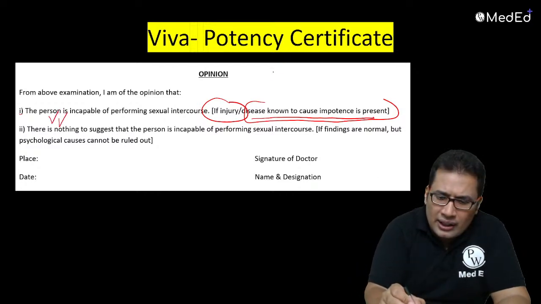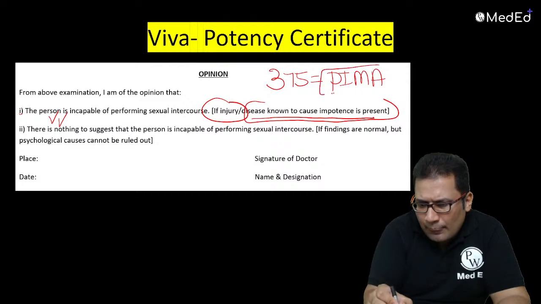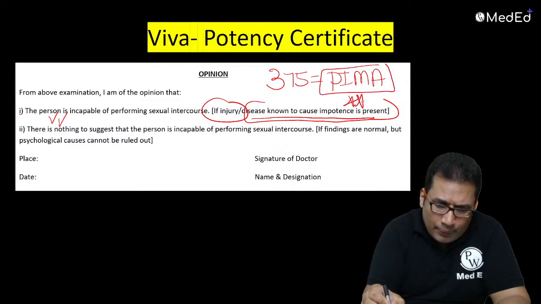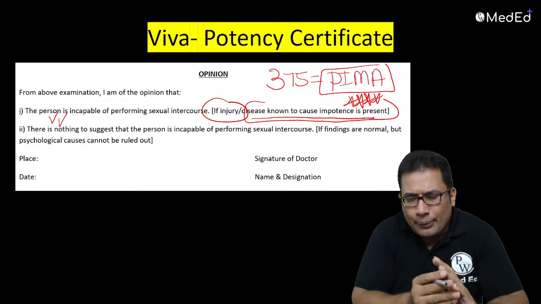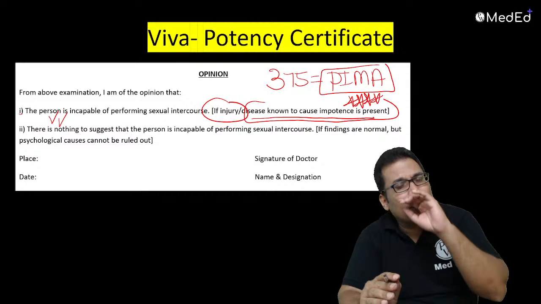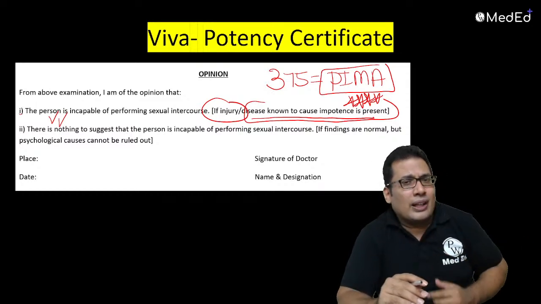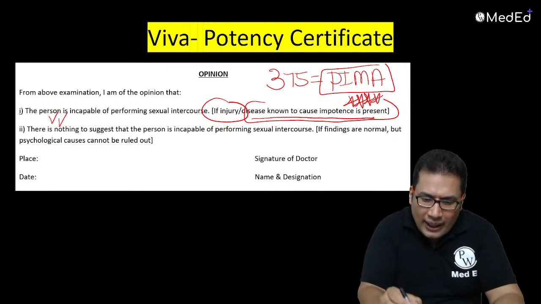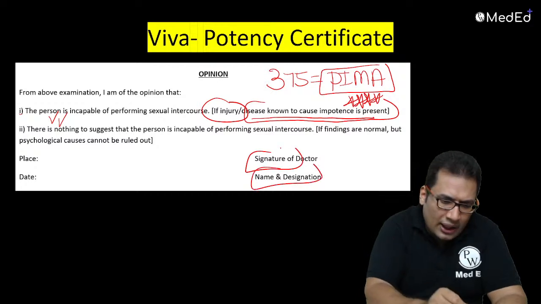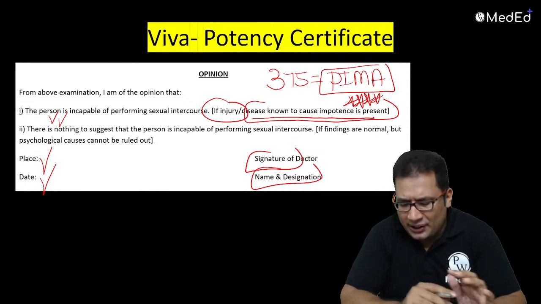But remember, according to Section 375 IPC, anything can be rape: even penetration, insertion, manipulation, and application of mouth can be rape. So the value of the potency certificate is decreasing day by day, because not only penetration but also insertion of a foreign object and manipulation are covered, according to Section 63 BNS. Then the signature, name, and place. So this is how you should give the potency certificate.